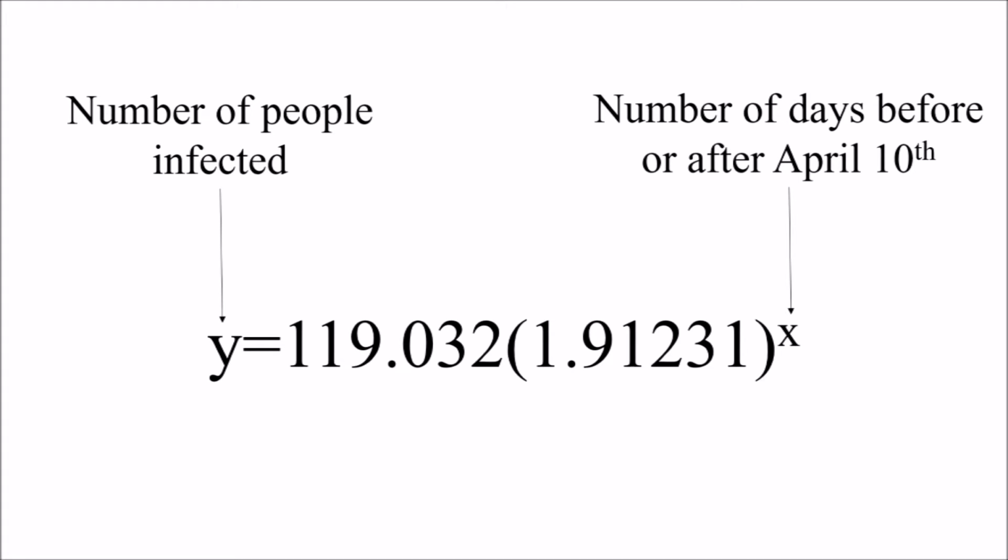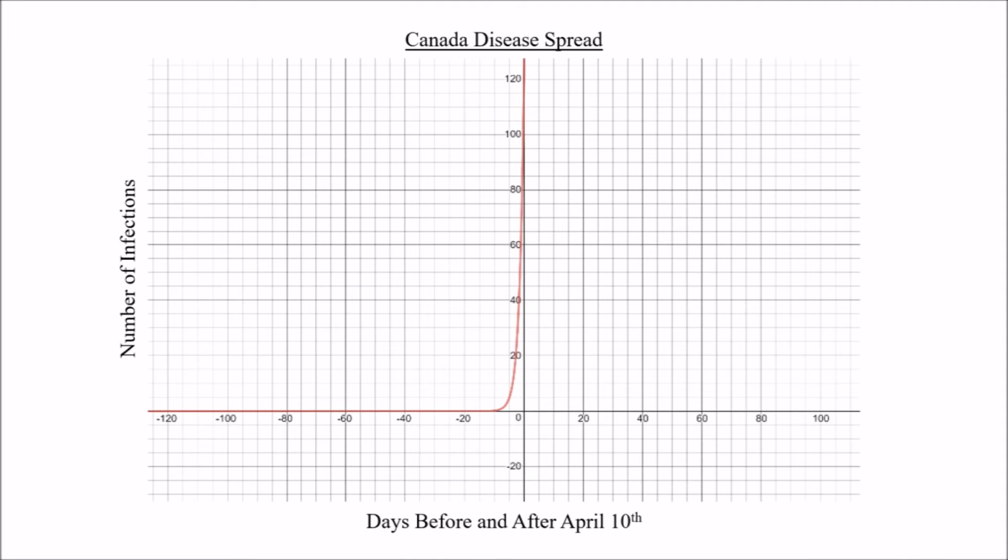The x value represents the number of days before or after April 10th. A negative x value indicates a date before April 10th, while a positive x value indicates a date after April 10th. I utilized Desmos to create a table of values to calculate an exponential regression equation to map out the scenario. This is the graph of the equation.